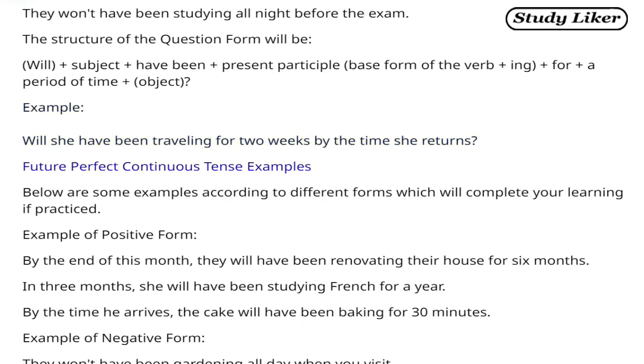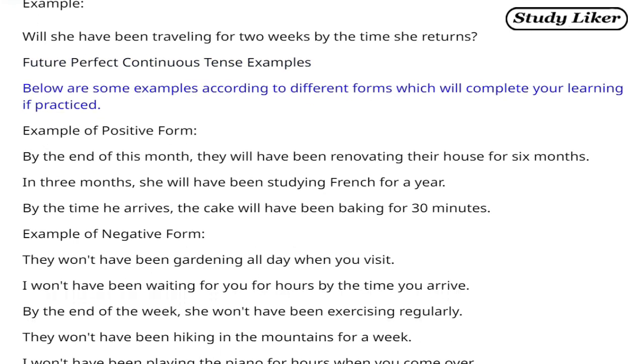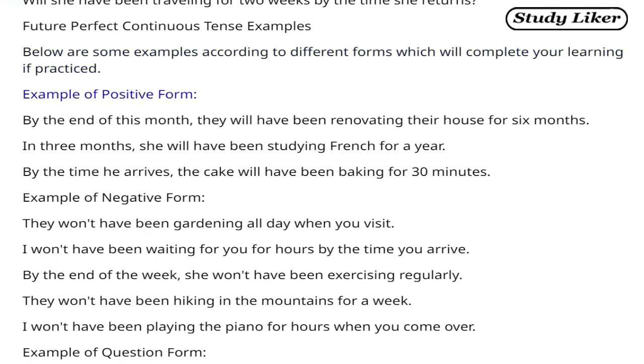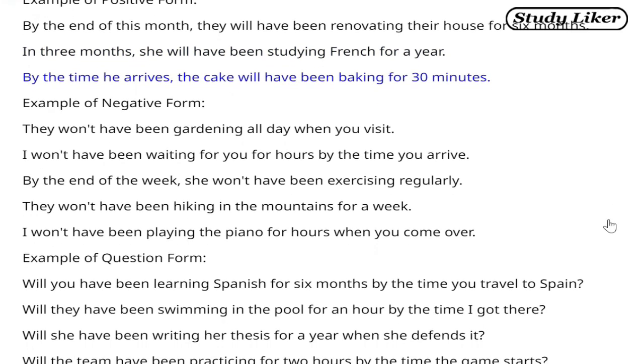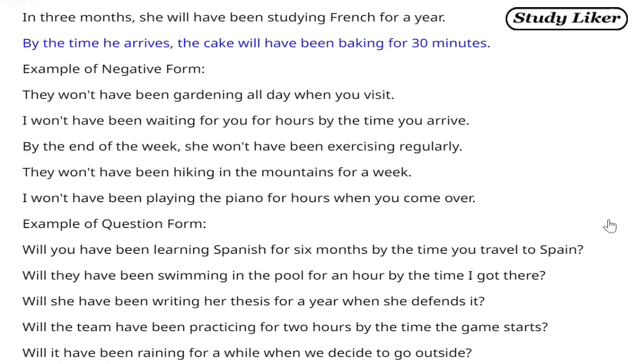Future perfect continuous tense examples. Below are some examples according to different forms which will complete your learning if practiced. Example of positive form. By the end of this month, they will have been renovating their house for 6 months. In 3 months, she will have been studying French for a year. By the time he arrives, the cake will have been baking for 30 minutes.